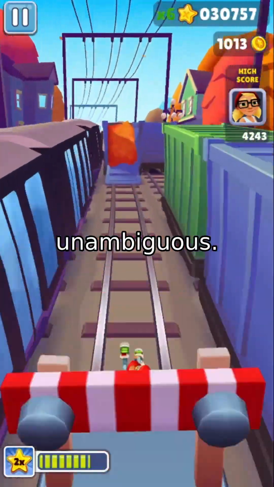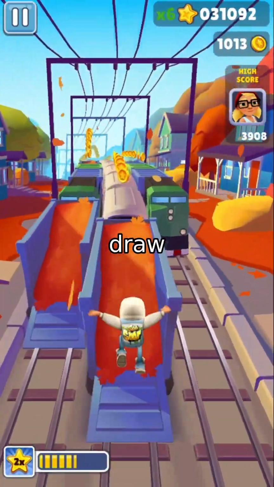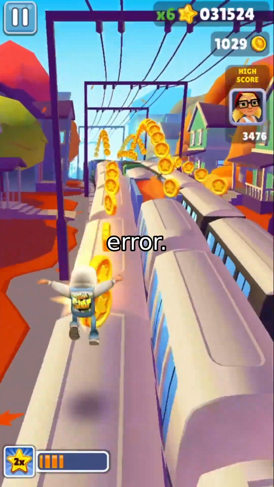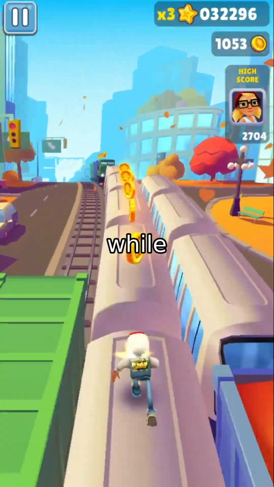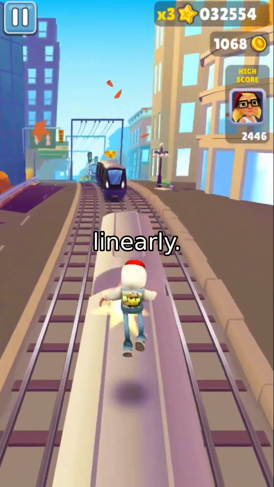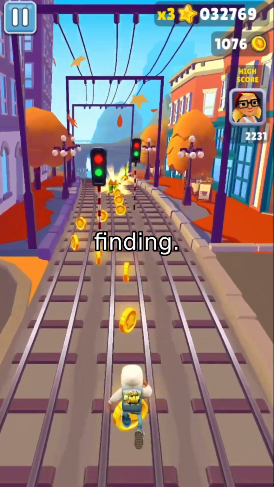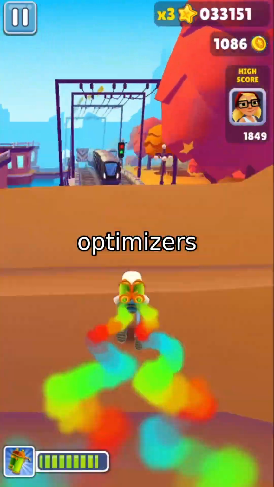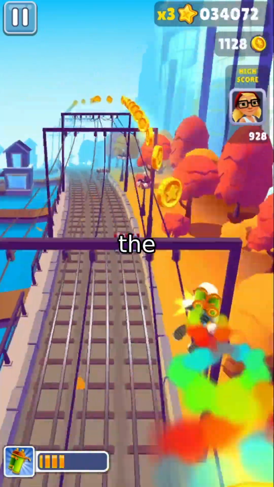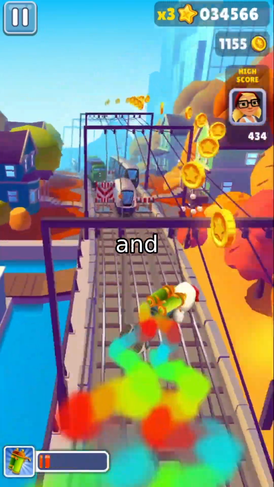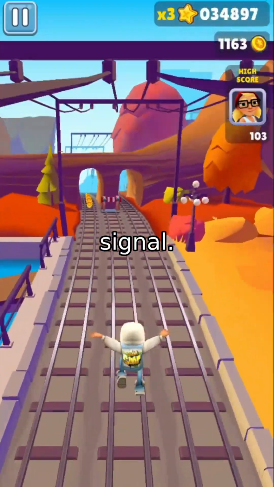The results were unambiguous. A single perturbation draw per update step delivered the best test error. Adding more samples didn't improve performance. It actually degraded it slightly while multiplying the computational cost linearly. This is a crucial practical finding. Most noise-based optimizers assume you need multiple samples to stabilize the gradient estimate. Here, the stochasticity of a single draw is enough, and the noise itself provides the regularization signal.